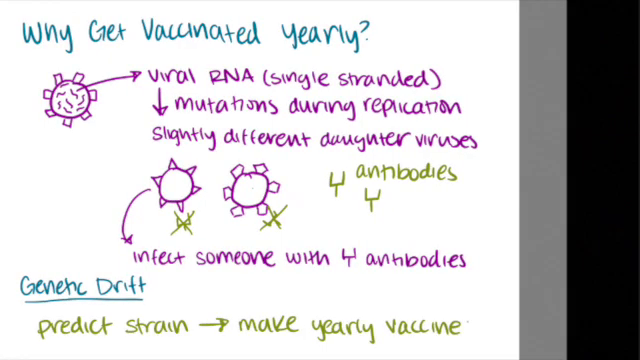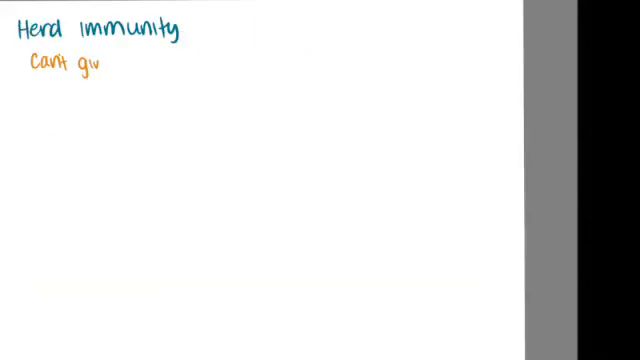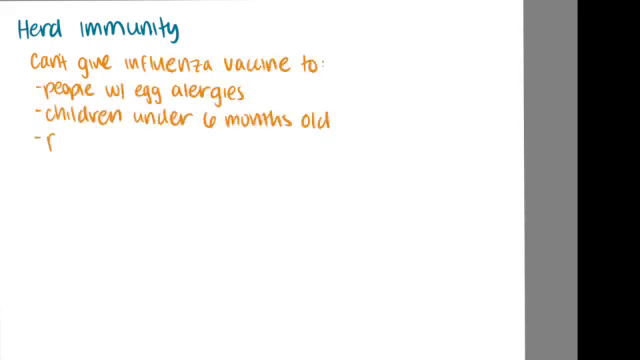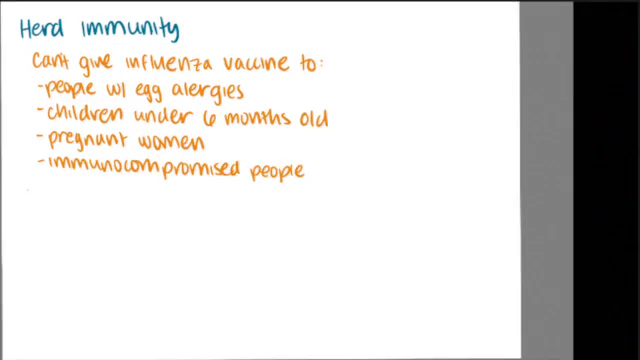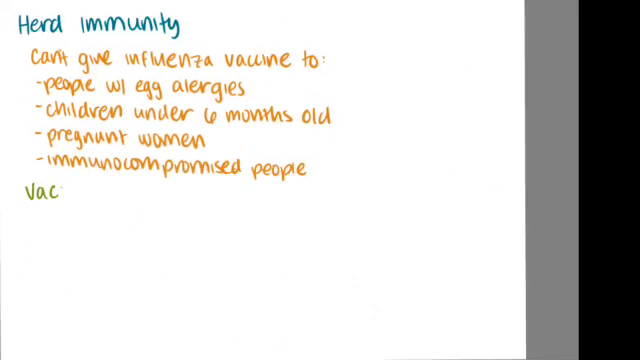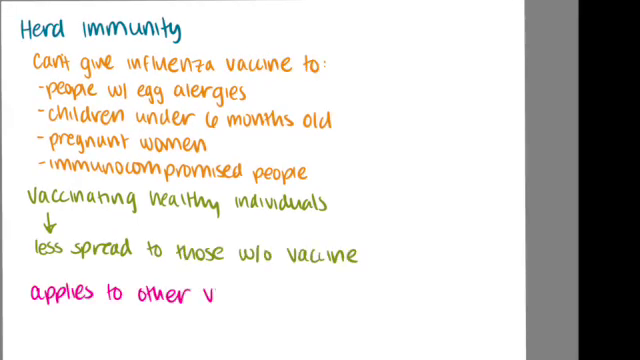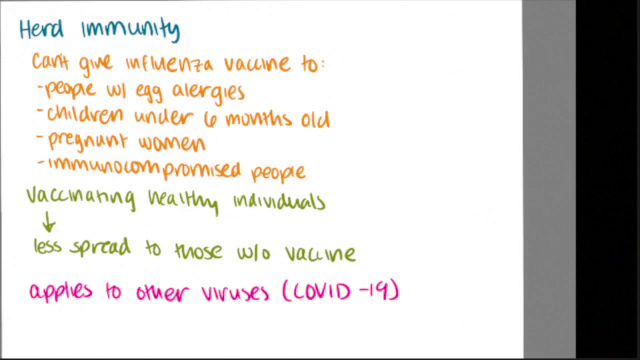The idea is that if we could predict a strain, we can make a yearly vaccine that attacks the strains most prevalent in that particular year. Because of the nature of the influenza vaccination, we aren't able to vaccinate certain individuals, such as people with egg allergies, children under 6 months old, pregnant women, and other immunocompromised people. Therefore, we activate a system called herd immunity. The idea is if we vaccinate healthy individuals, there's less spread to those without the vaccine. Therefore, those without the vaccine are more protected by the community. This idea also applies to other viruses, such as COVID-19.